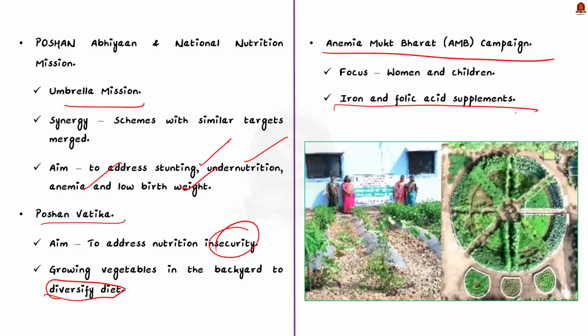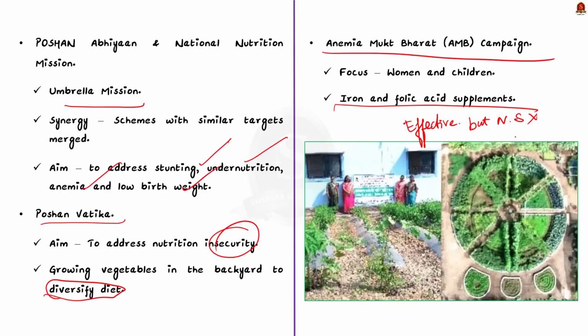These steps taken by the government have been effective mainly in addressing food security. But nutrition security is still not fully ensured in India. That is, the government has not effectively addressed the issue of hidden hunger. Now, why is the government facing issues in ensuring nutrition security?